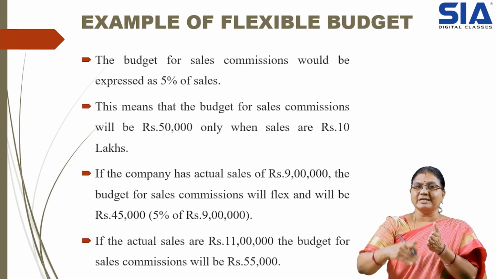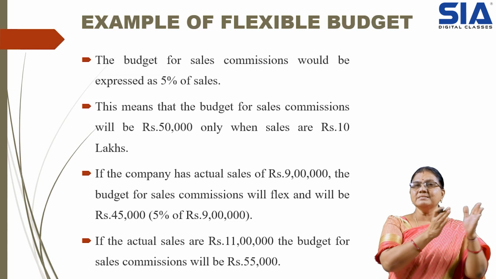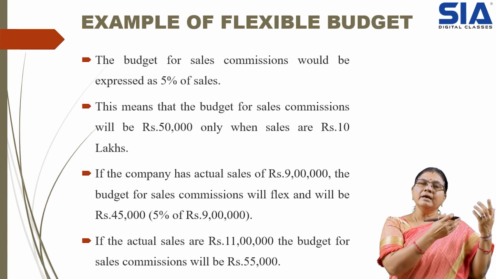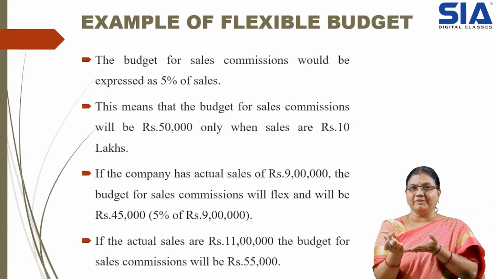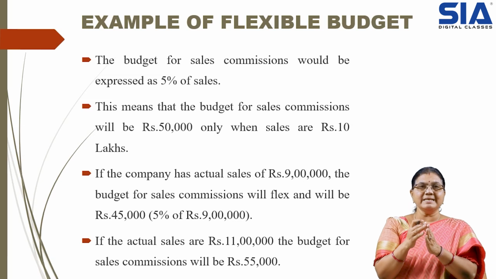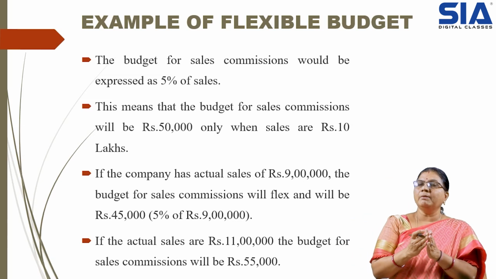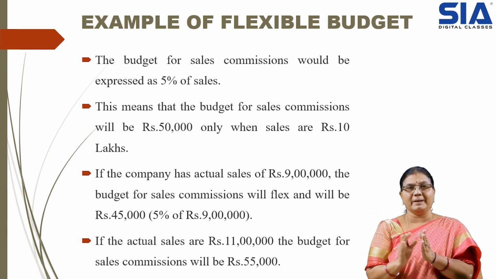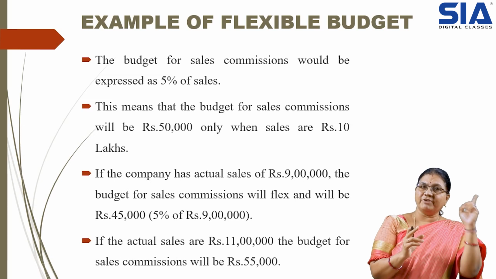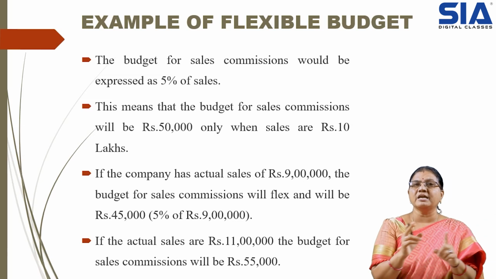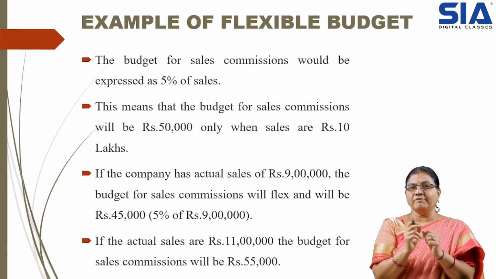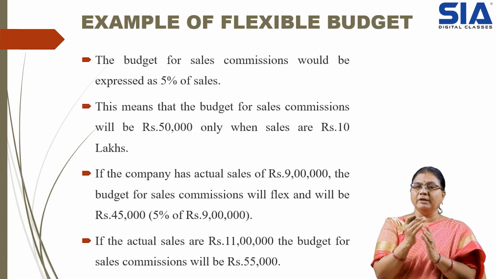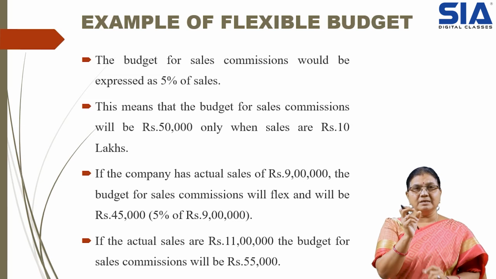When coming to the flexible budget, if the sales is 9 lakhs, then 5% on 9 lakhs is 45,000, and if the sales increases to 11 lakhs, it will be 55,000 respectively. In case of a fixed budget, this change cannot be done. But in case of a flexible budget, there is flexibility in changing depending on the sales. So, this is the difference.